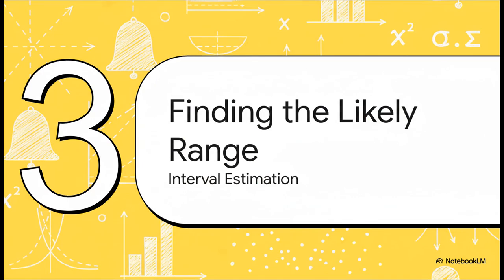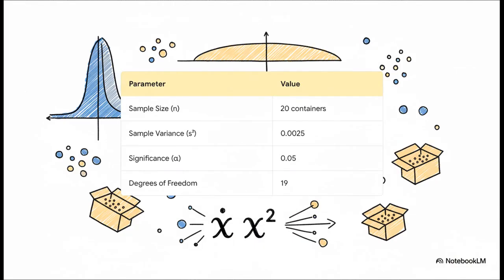The first thing we can do is answer a question every manager has. Okay, I get it, my process isn't perfect, but just how inconsistent are we? We're going to find a likely range for the true underlying variance. So back to our detergent factory. They pull a sample of 20 containers off the line and measure the variance, which comes out to 0.0025. And they want to be 95% confident about their final answer.